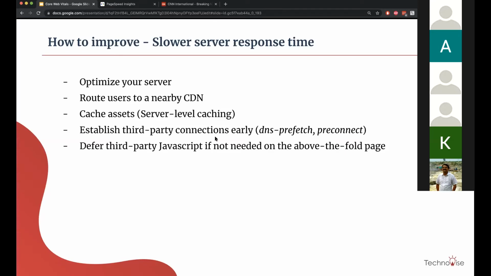So can you give me one more example of DNS prefetch? Okay, so I'll just show you a sample code here.